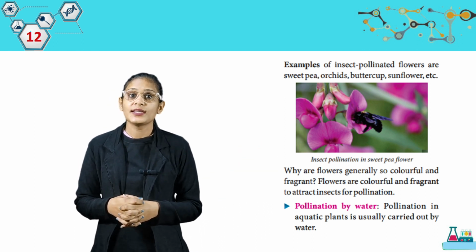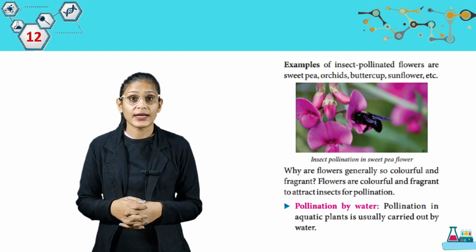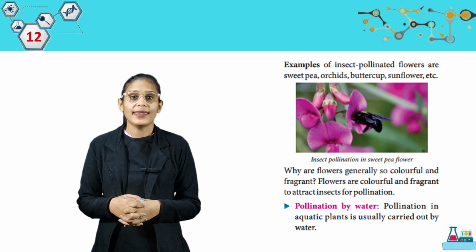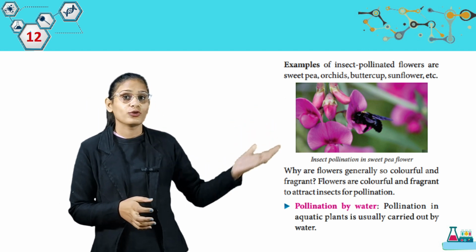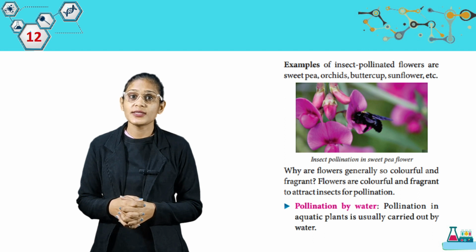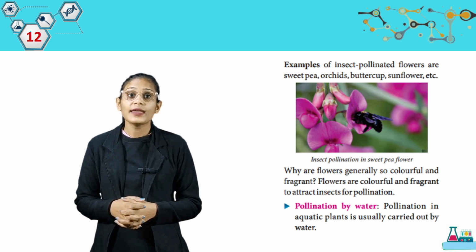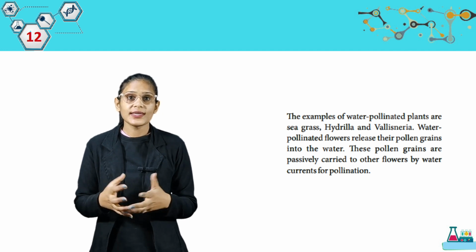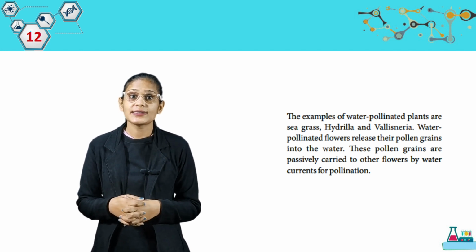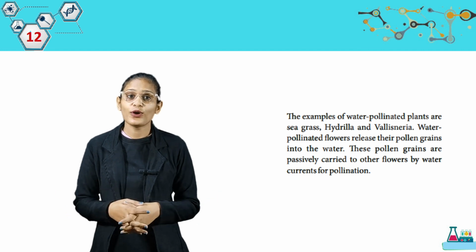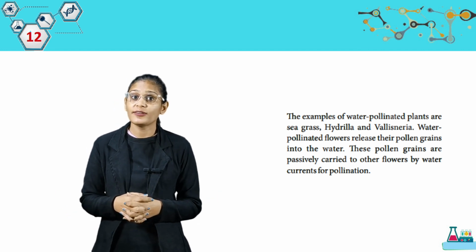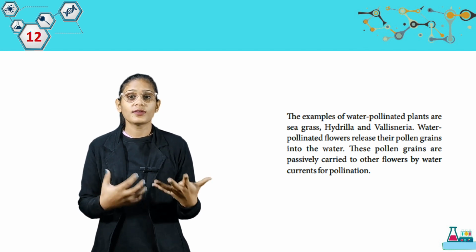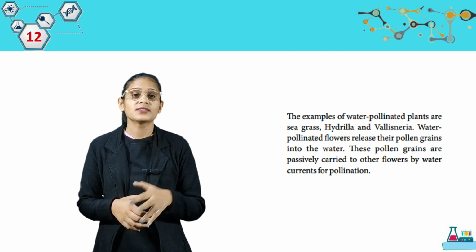Why are flowers generally so colorful and fragrant? Flowers are colorful and fragrant to attract insects for pollination. Now we have pollination by water. Pollination in aquatic plants is usually carried out by water. The examples of water-pollinated plants are seagrass, hydrilla, vallisneria. Water-pollinated flowers release their pollen grains into the water. These pollen grains are passively carried to other flowers by water currents for pollination. So students, water से pollination कैसे होता है? वो aquatic plants में ही होता है.